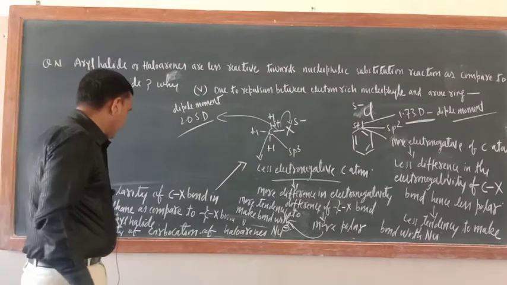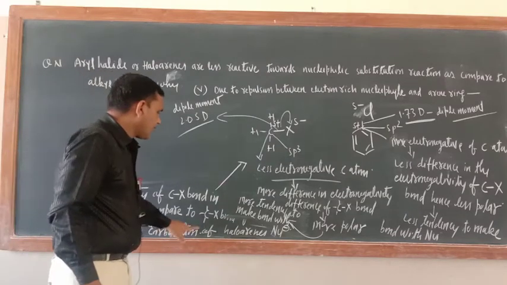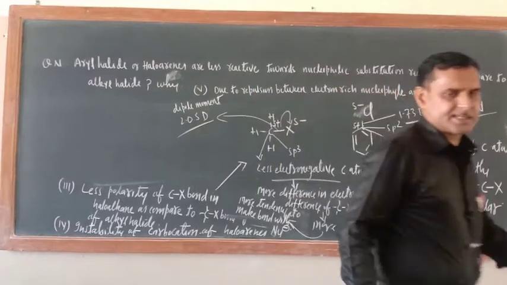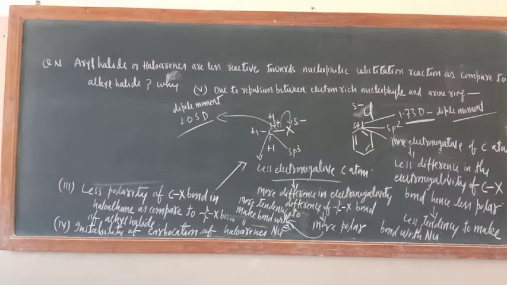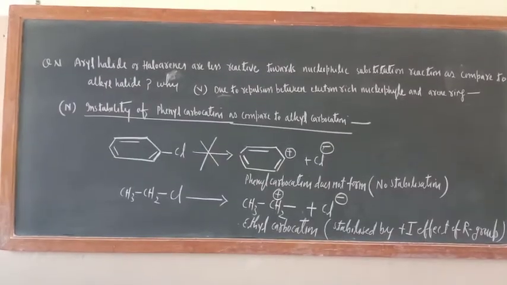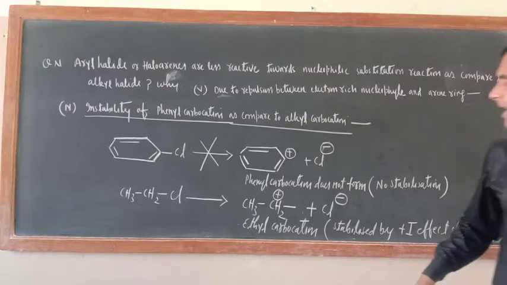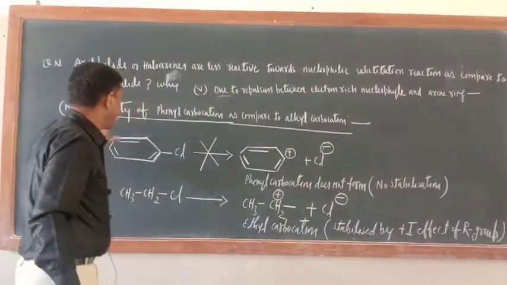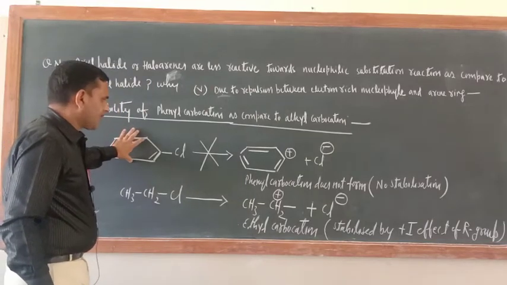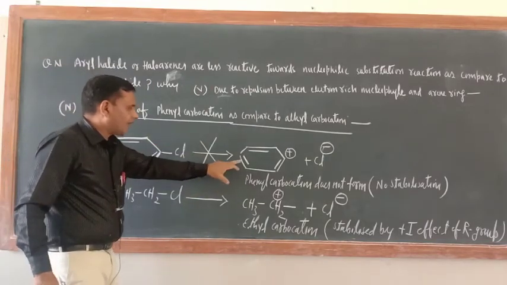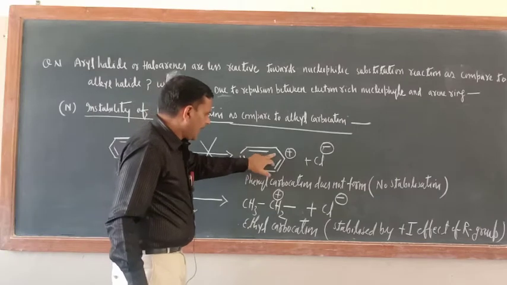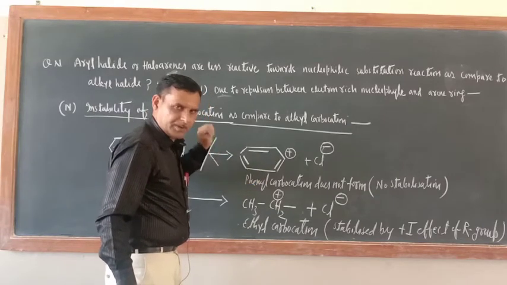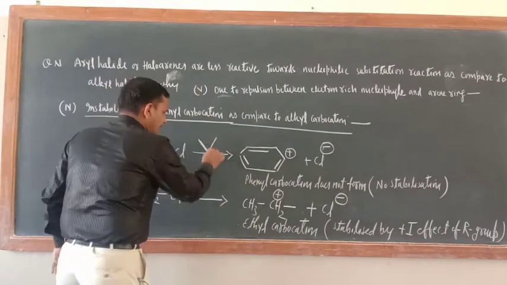Now the last, fourth one, is instability of carbocation of haloarenes. Just see. The fourth point is instability of phenyl carbocation as compared to alkyl carbocation. This is chlorobenzene. So actually it should have been ionized in this way and this phenyl carbocation should have been formed, but this is not formed.